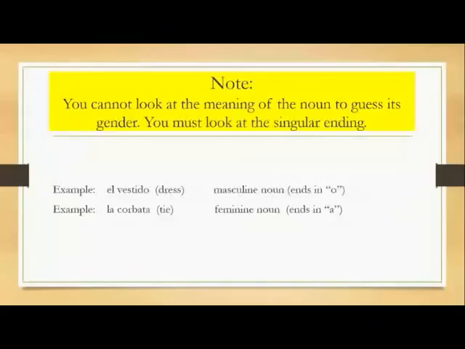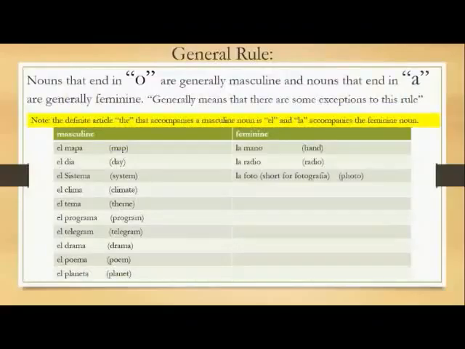You can't look at the meaning of the noun to be able to guess its gender. For example, el vestido is a noun that means dress, and even though women wear dresses, the noun is masculine because it ends in O. La corbata, the word for tie, is feminine because it ends in A, even though men generally wear ties. Nouns that end in O are generally masculine. Nouns that end in A are generally feminine. Generally means that there are some exceptions to this rule. Note that the definite article the that accompanies a masculine noun is el, and la accompanies the feminine noun.